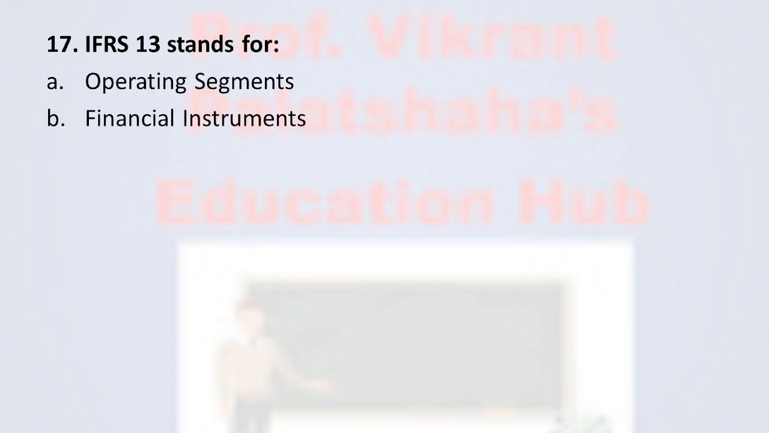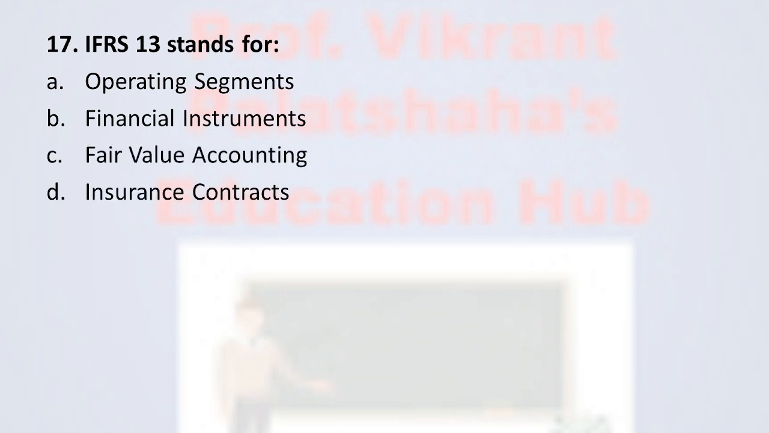Next, question number 17. IFRS 13 stands for option number A, operating segments. Option number B, financial instruments. Option number C, fair value accounting. And option number D, insurance contract. From these four, the correct one is option number C, fair value accounting. So IFRS, that is International Financial Reporting Standard 13, stands for fair value accounting. Therefore, the correct option is option number C.